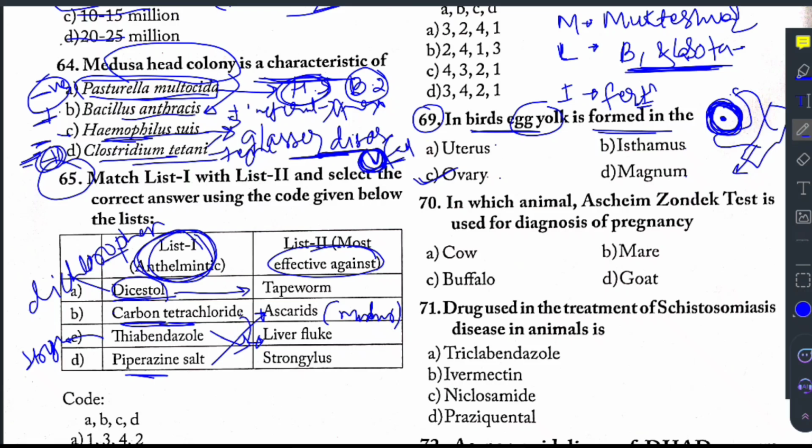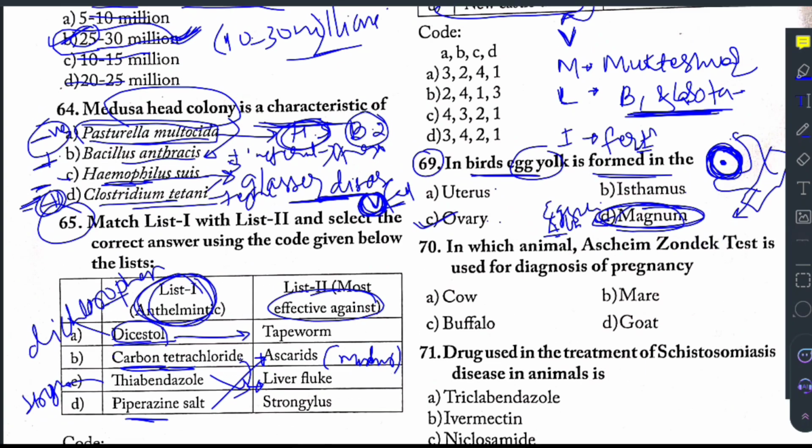From the infundibulum the next part is the magnum. Inside the magnum the albumin is secreted. Albumin is also called egg white. Then the next part is the isthmus, where the formation of shell membranes takes place, and from there it will migrate to the uterus, where the formation of shell and shell pigments are noticed. Therefore the uterus is also called the shell gland. After the uterus the egg will enter the vagina.